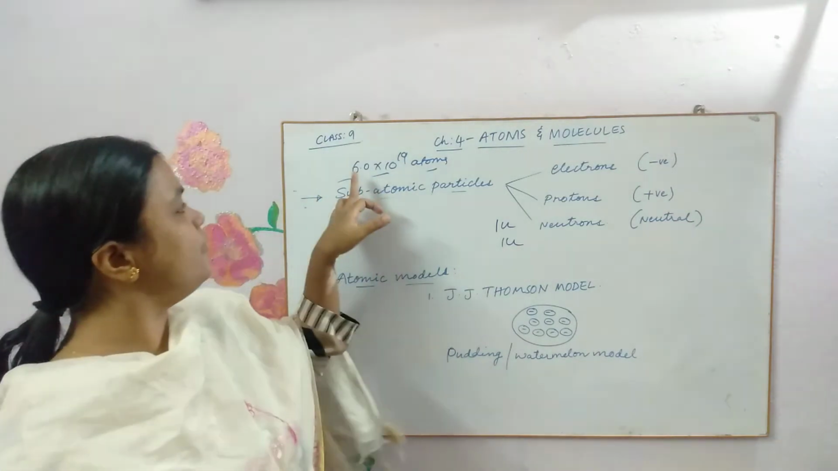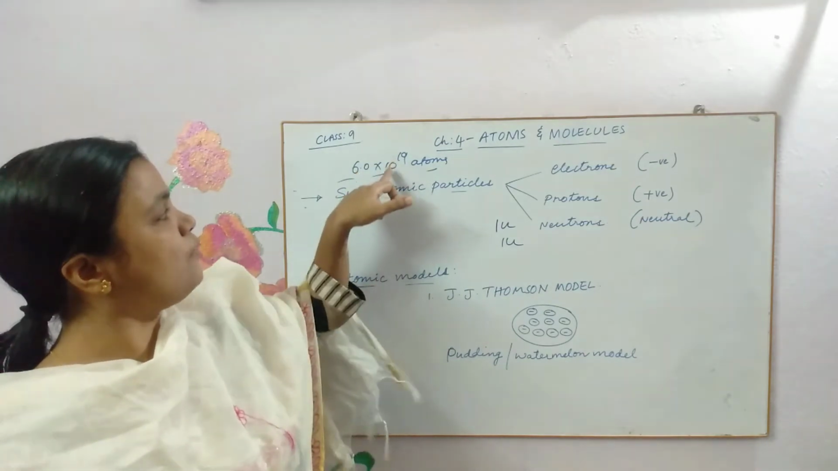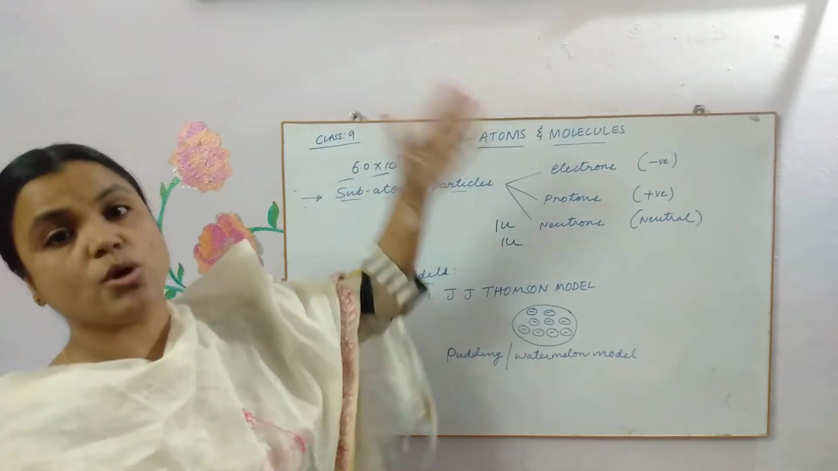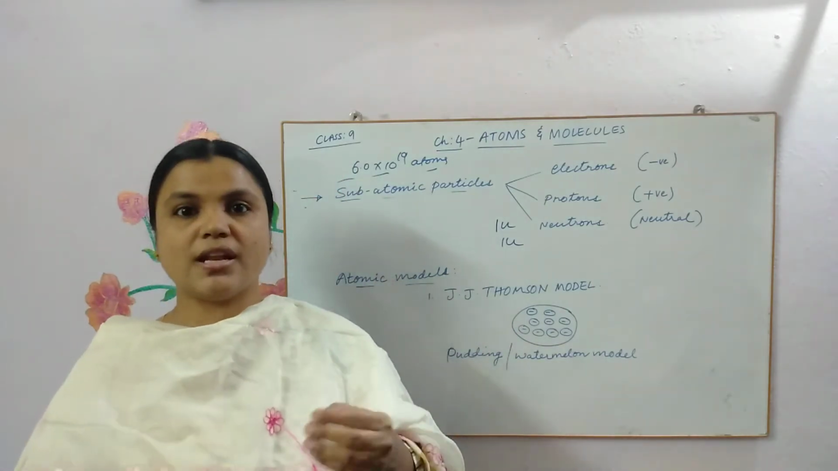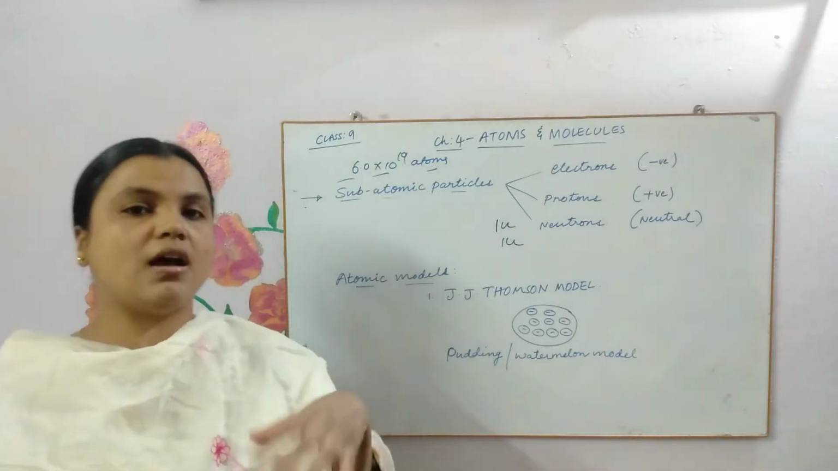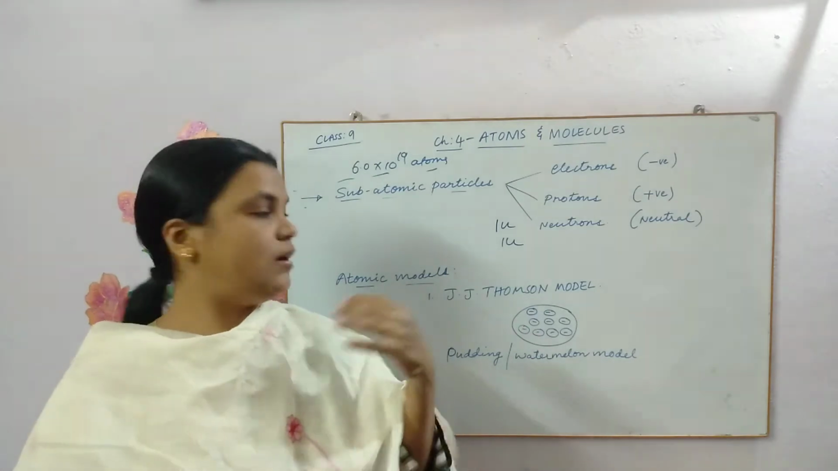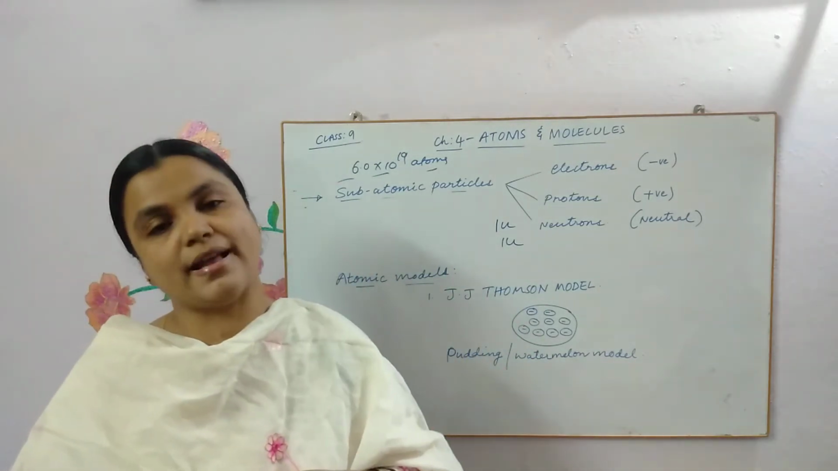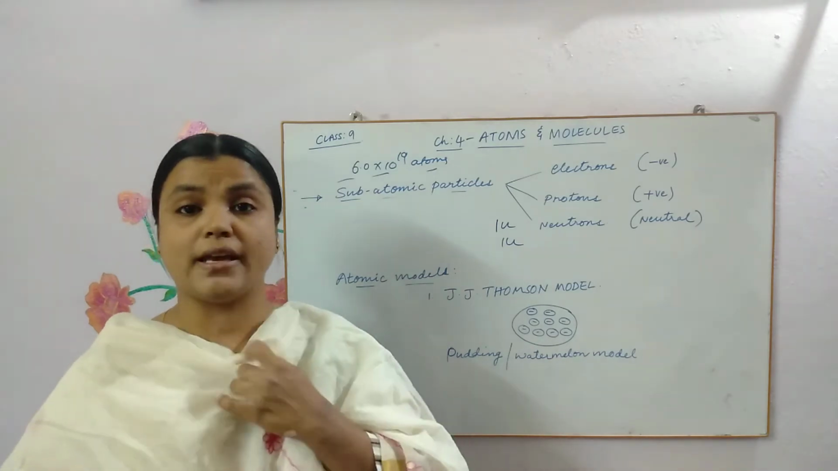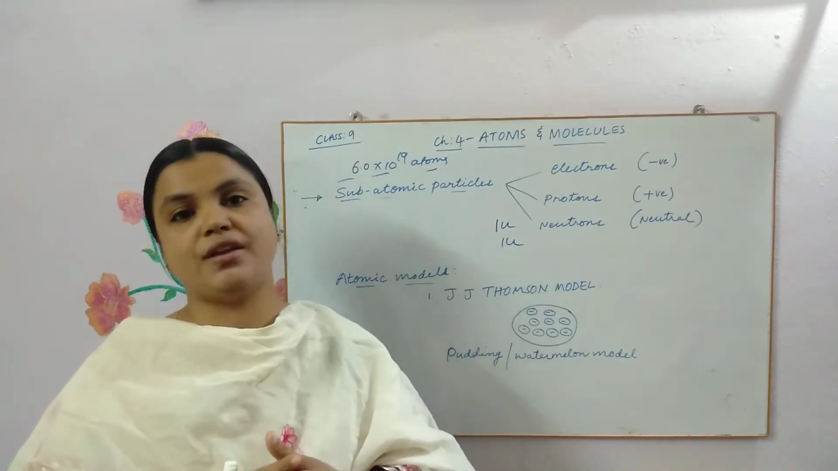That pinhead will contain, after 6 you have to go on putting 19 zeros. So those many atoms will be present on one pinhead. So you can understand, knowing or elucidating the structure of such a small particle is really very, very difficult.